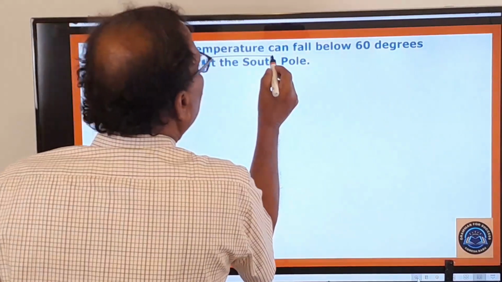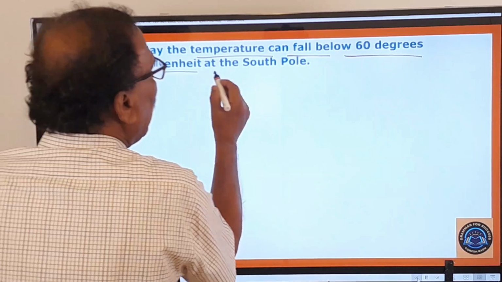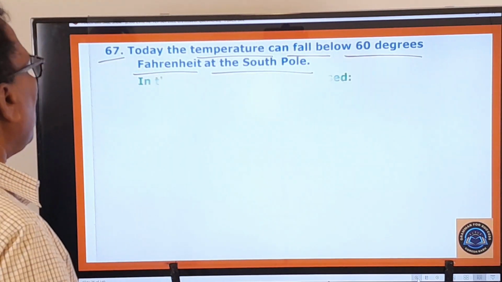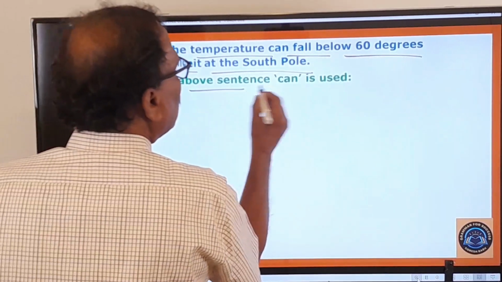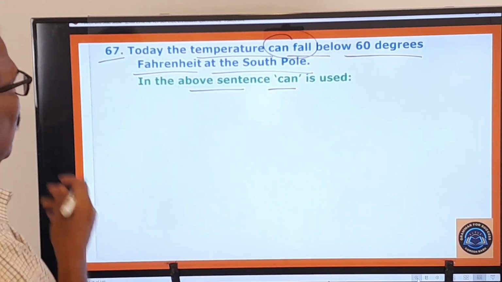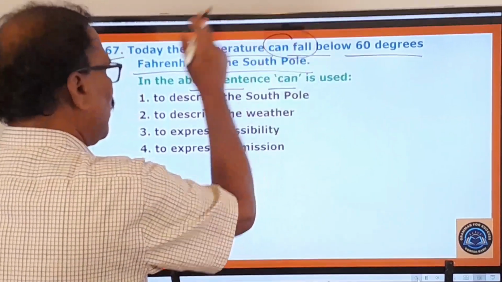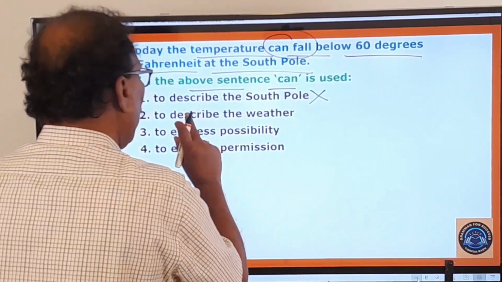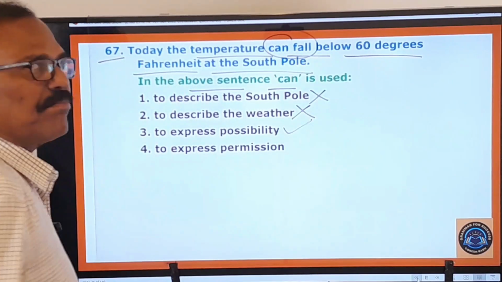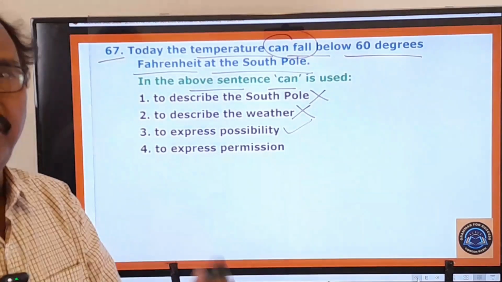Today the temperature can fall below 60 degrees Fahrenheit at the South Pole. So this is the statement. And what is the examiner asking you to do? In the above sentence, can is used. So here can fall, can is used there. And what is the meaning of that can? Can is used to describe the South Pole? No. To describe the weather? No. To express possibility. Can indicates possibility, can also indicates permission.